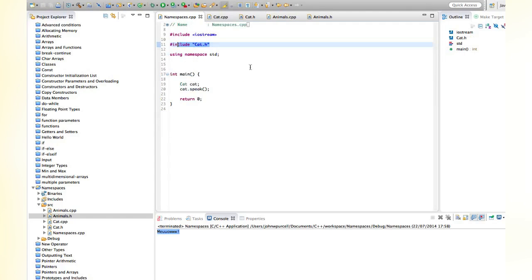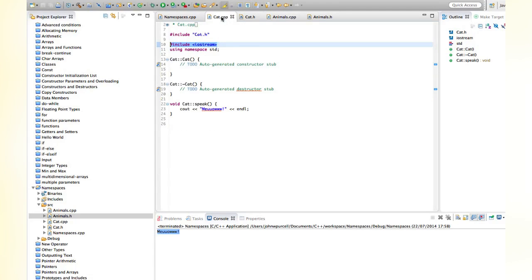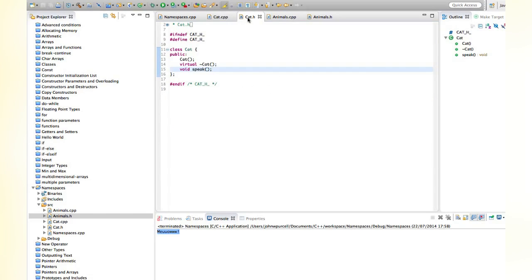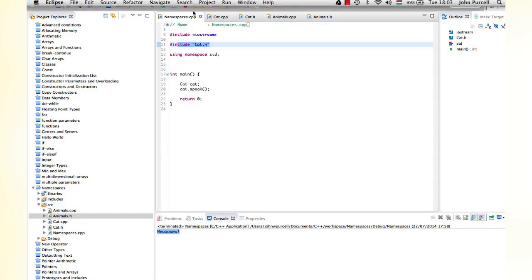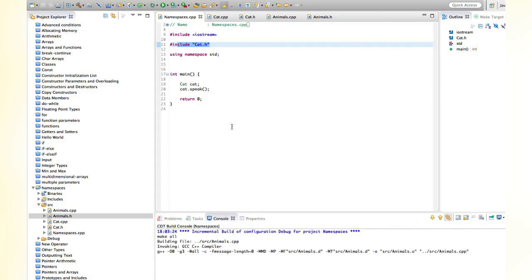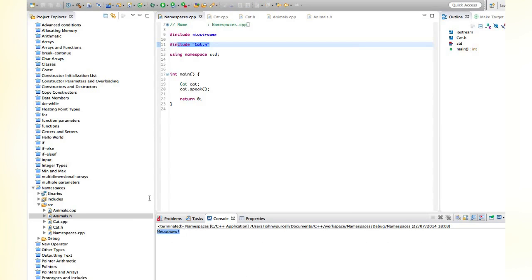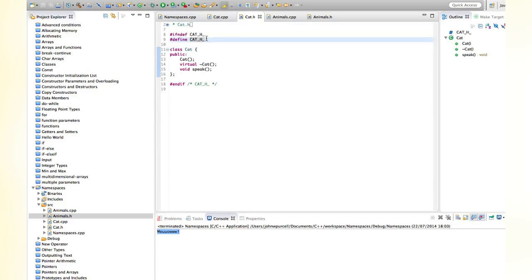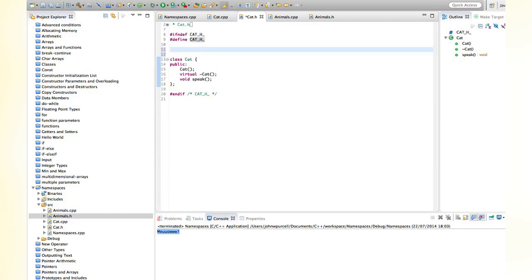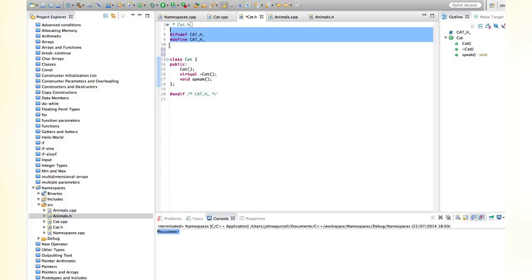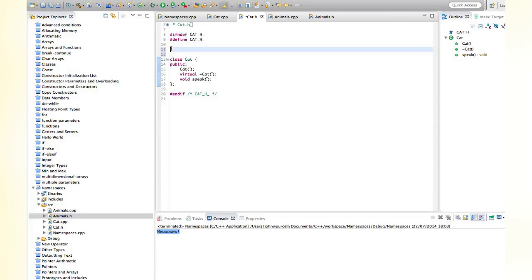So now we've got two cat objects. Let's put this cat in a namespace. So in cat.h, I'm also going to put this in a namespace. If we go back to our main project, I think this still compiles. Let's just run it, make sure. So this is still working, but what I'm going to do is go to cat.h, and around the class here, not around these preprocessor directives, we want to leave those alone, but around the class and any other classes that are defined in this file.